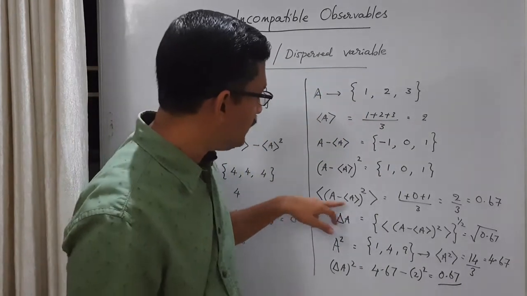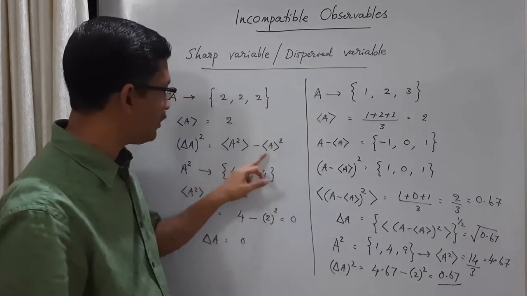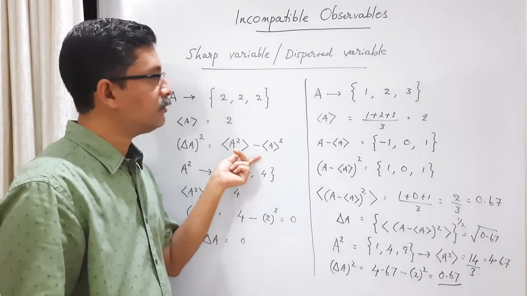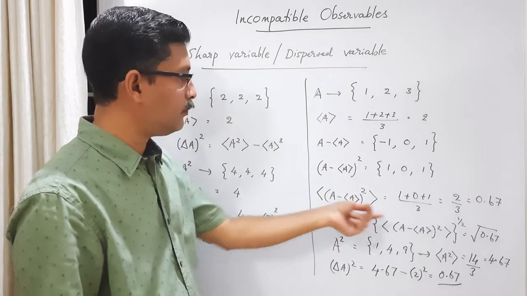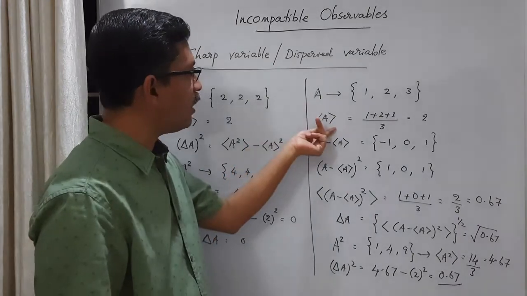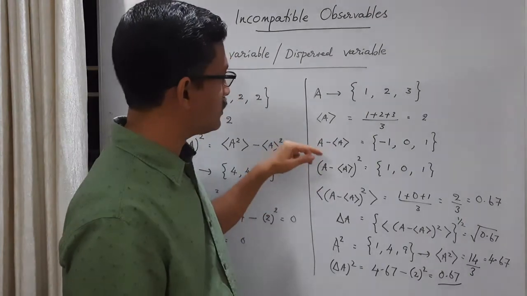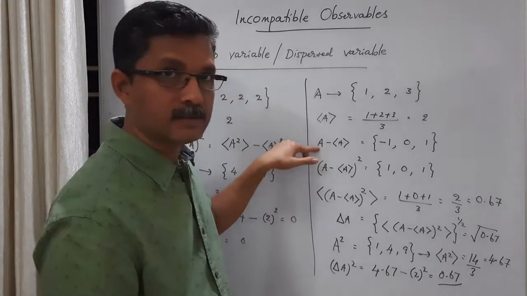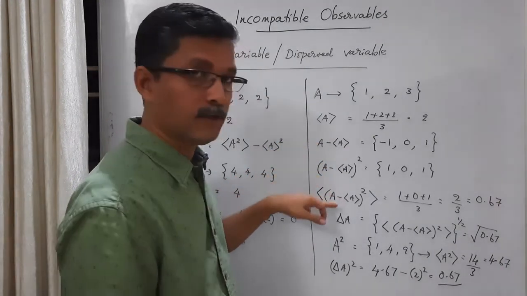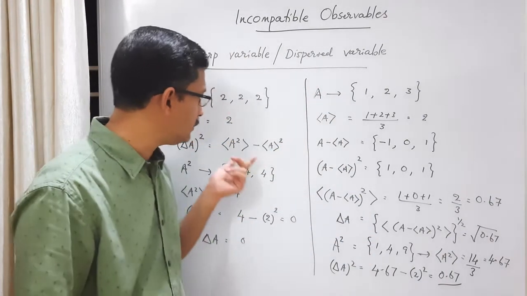See, the mean square deviation calculated in this way and this way, that is using the formula A square average minus A average square, gives the same value. So this formula is easier. Once you get A, you find A square, you find the average value of A square. From A, you get the average value of A also. So you just take the average value of A and the average value of A square and subtract. Whereas in the other way, you have a slightly longer step. You have to first take the average, then square the average, then take the average value of the squares. If you do this again using some other set, you will see that this formula is easier.